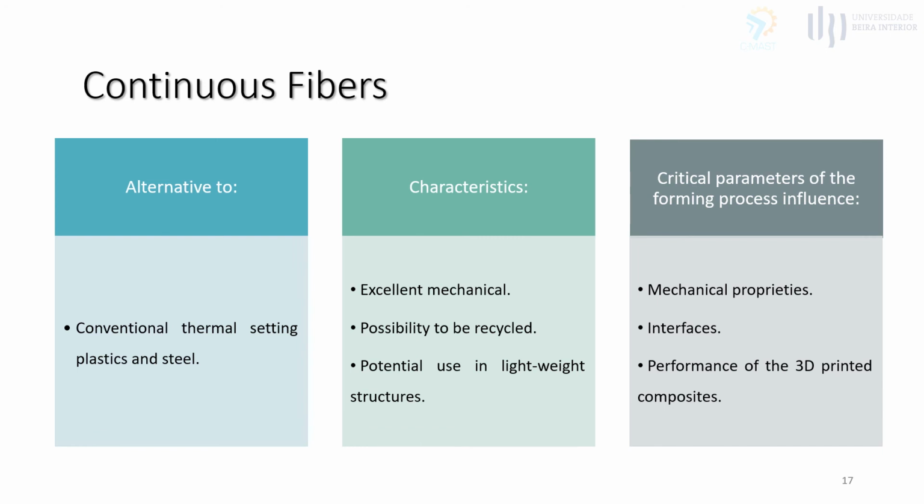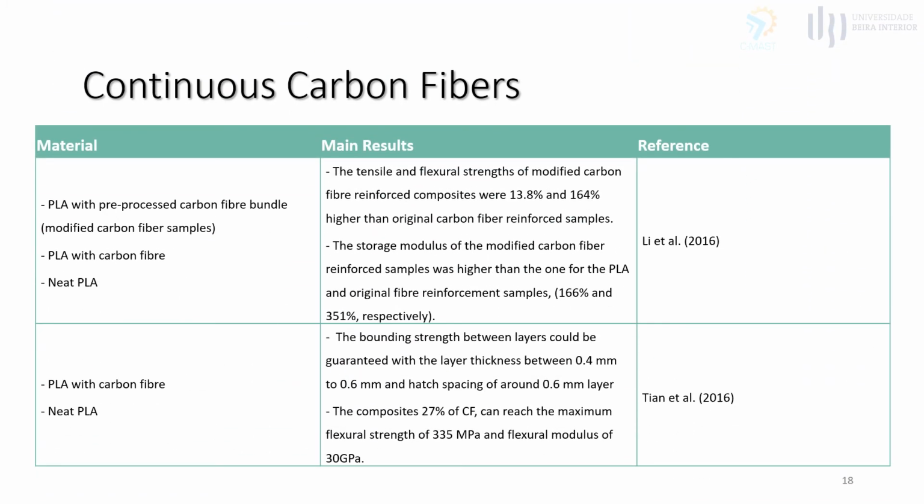The mechanical properties, the interfaces, and the performance of the 3D printed composites are connected to some critical parameters of the forming process, such as temperature and pressure. In this table, it is possible to observe the main results of two papers about PLA-based composites reinforced with continuous carbon fibers. It is possible to conclude that the addition of this reinforcement to the polymeric matrix improves the mechanical properties of the printed parts.